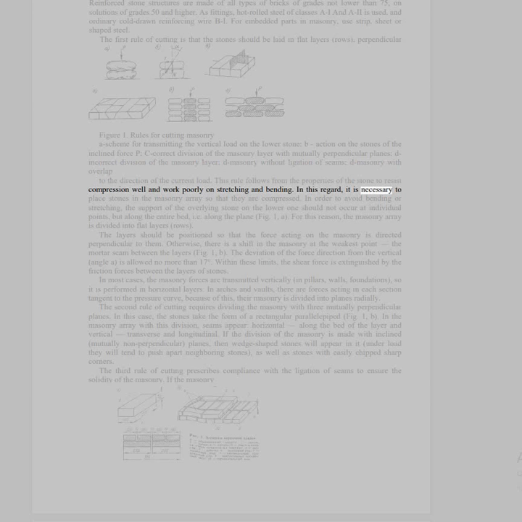In this regard, it is necessary to place stones in the masonry array so that they are compressed. In order to avoid bending or stretching, the support of the overlying stone on the lower one should not occur at individual points, but along the entire bed, i.e. along the plane, Fig. 1a. For this reason, the masonry array is divided into flat layers, rows. The layers should be positioned so that the force acting on the masonry is directed